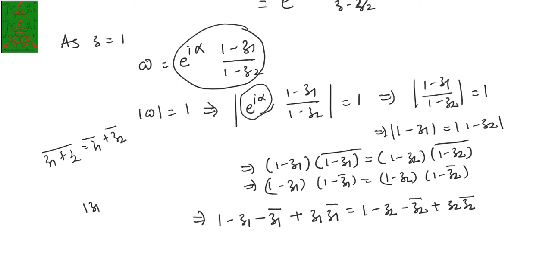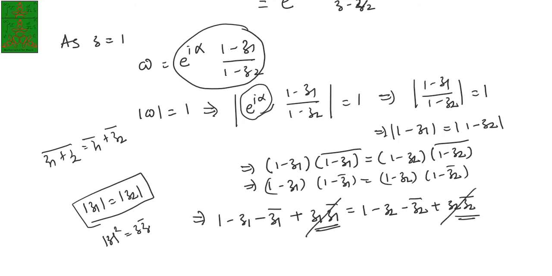Since modulus of z1 and z2 are same, these quantities are same, because we know that modulus of z square is z into z bar. So that's why these two quantities are cancelled out. 1 is also cancelled. So hence we have z1 plus z1 bar is equal to z2 plus z2 bar.